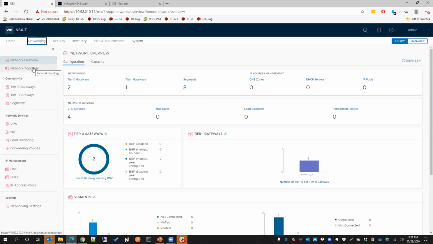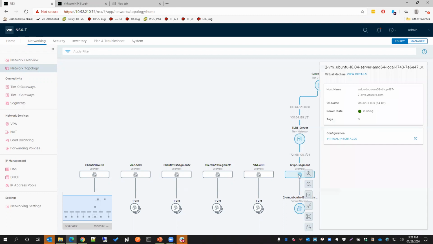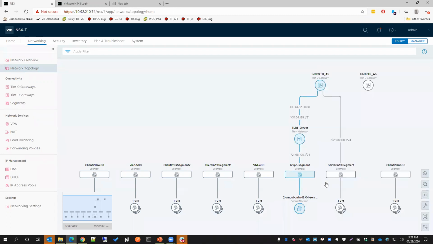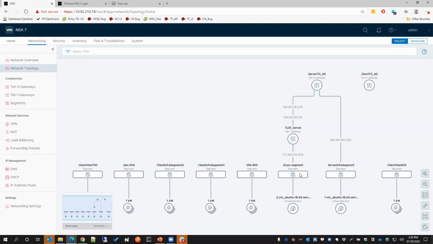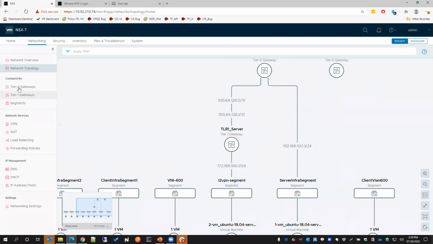On the network topology, I can see how my topology looks. It shows there is a switch, and this is a VM connected to it. And then this segment is connected to a tier 1 router, which is connected to a tier 0 router. It can show me the topology the way I want to see. I can configure my tier 0 routers and tier 1 gateways.